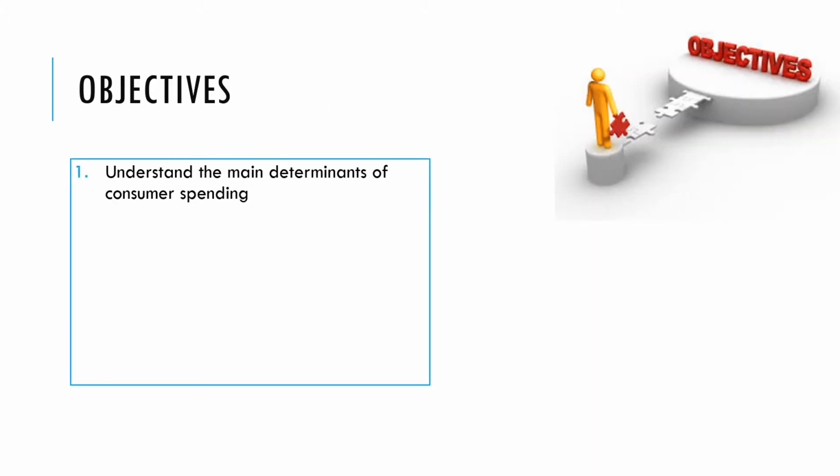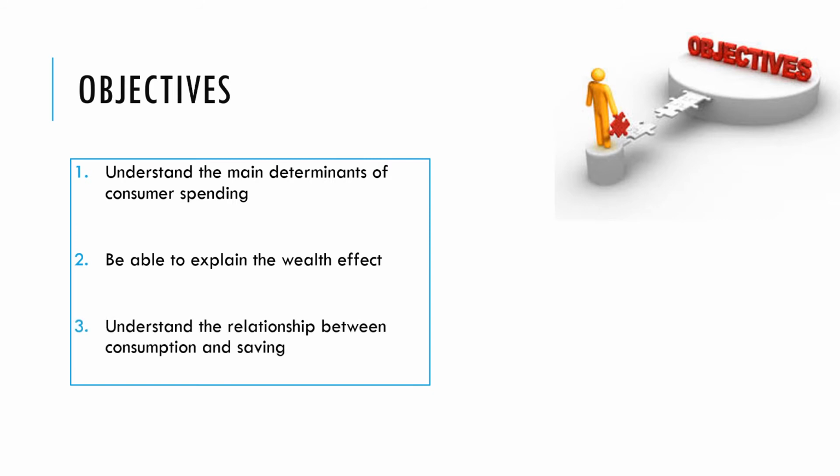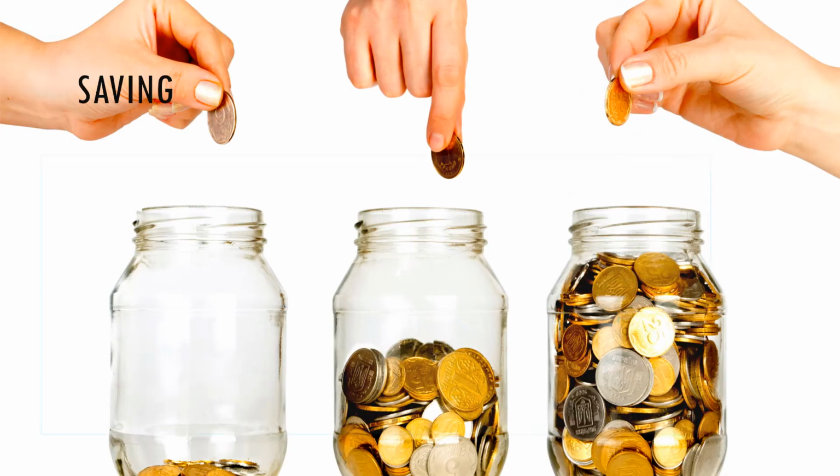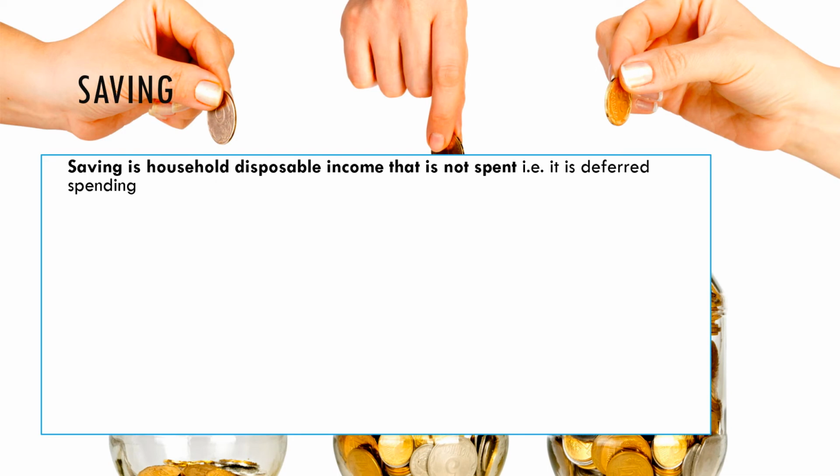So we've looked at the determinants of consumer spending, we've looked at the wealth effect, we're now going to look at the relationship between consumption and saving. So saving is household disposable income that is not spent. The flip side of thinking about this is that saving is deferred spending. Spending I'm not doing now, but will defer to do in the future.